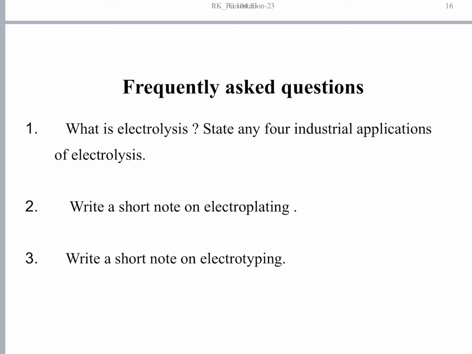The frequently asked questions from this chapter are: what is electrolysis? Define electrolysis and state any four industrial applications of electrolysis. State means just to mention them. Write a short note on electroplating; you have to draw the diagram, label it and write the equations. Write a short note on electrotyping; even here you have to draw the diagram, label the parts and write the equations.